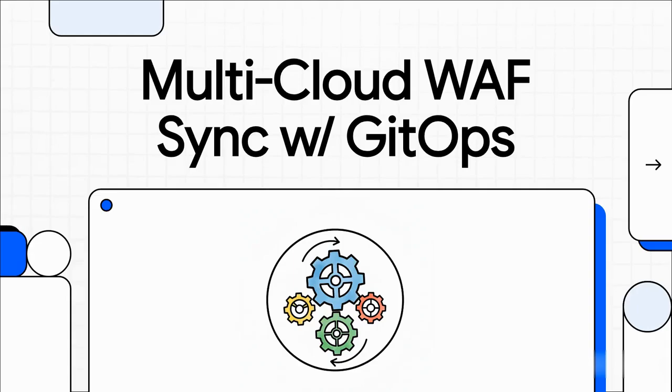All right, let's picture this. Your application is a global hit. It's absolutely killing it, running smoothly across AWS, Azure, and Google Cloud. But behind the scenes, your security is, well, it's a mess. It's a patchwork of mismatched rules, a ticking time bomb of what we call configuration drift. Today, we're going to defuse that bomb.